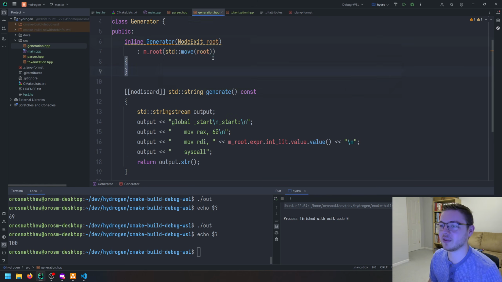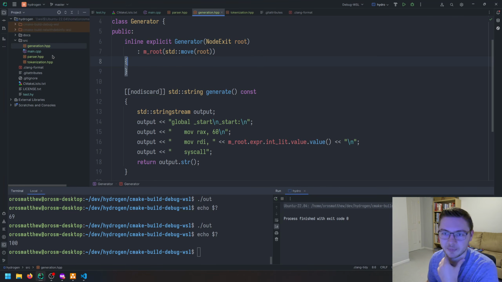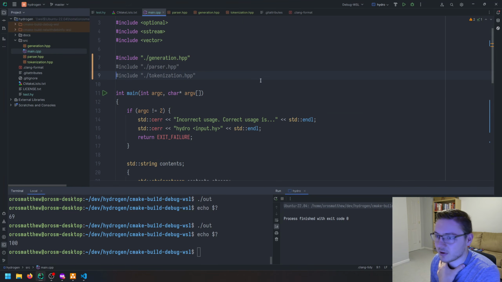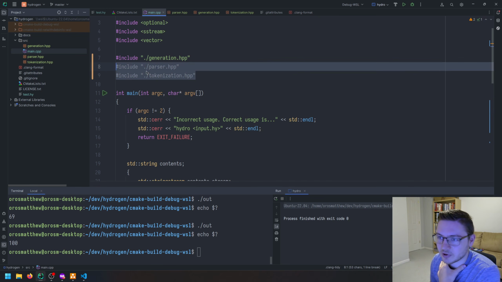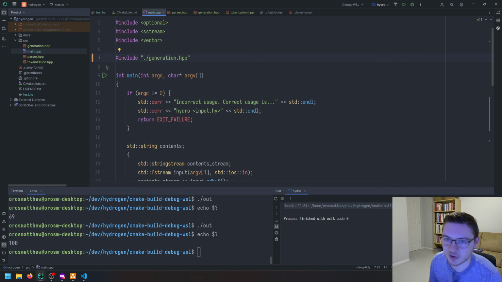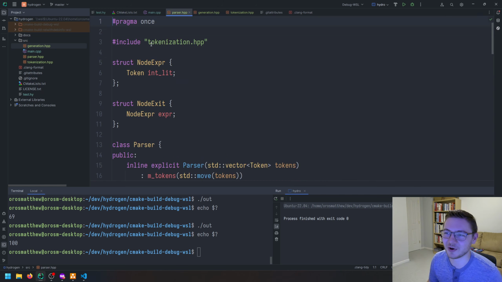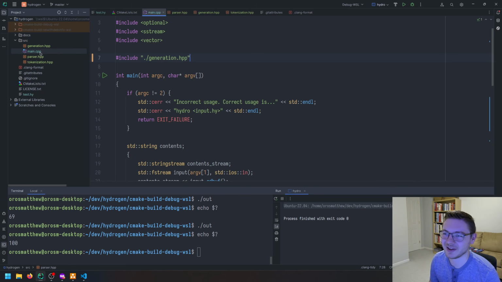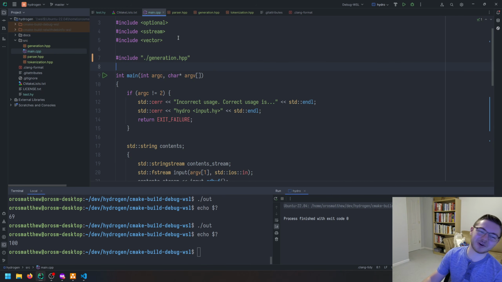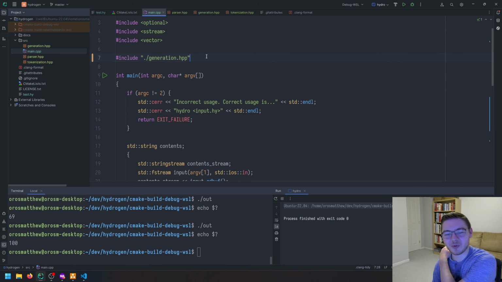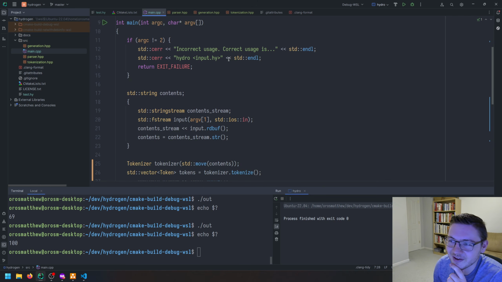And what is the problem here? Okay, this wants to be explicit too. Okay, CLion. Do we have any other warnings or errors here? What is the problem? Unused include. Really? Oh, because generation includes both of them? I hate that. That's horrible. Oh yeah, because it includes parser, and then parser includes tokenizer. Oh, this is horrible. I hate the way this works in C++. I want normal imports. I know it's kind of coming with modules, but we'll just deal with it.